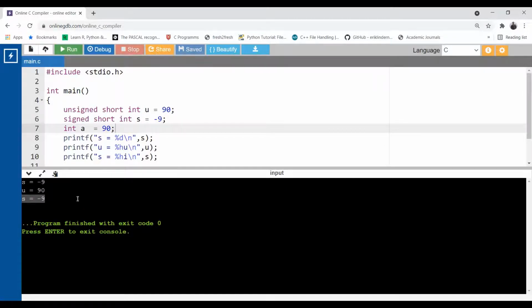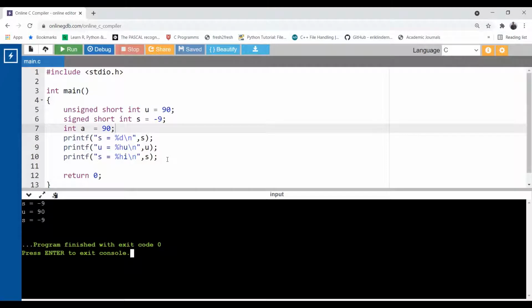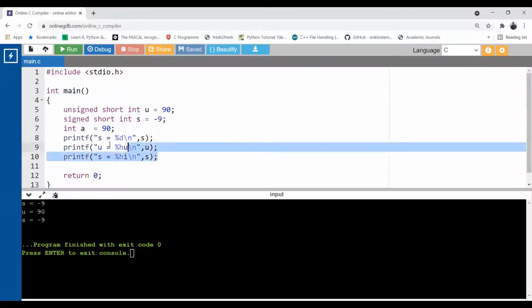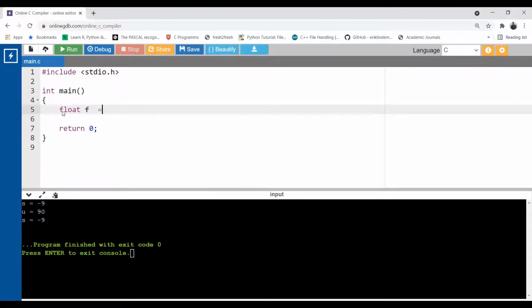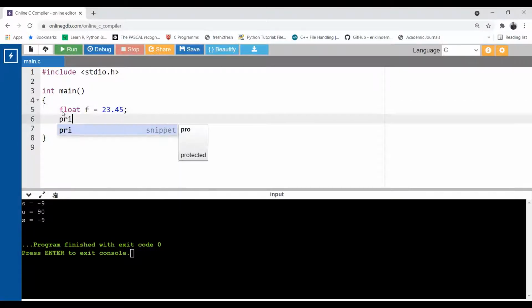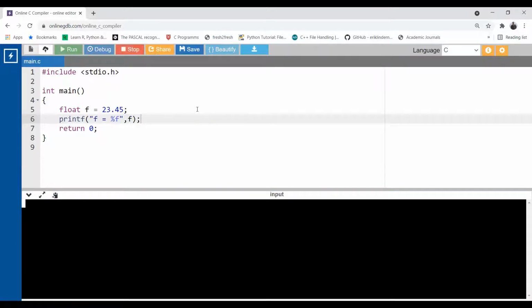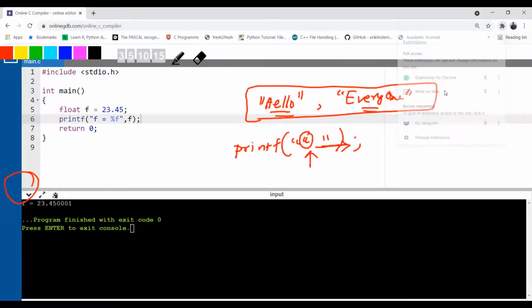So these are the format specifiers that you can use according to the data type, especially for the integer. Let's see the other format specifiers with floating point numbers. So now I'm declaring a float f equal to, suppose, 23.45. Correct? Okay. So which format specifier can we use to print this float number? %f. So I am writing f equal to %f, and I'm going to print the value of f. Let's see what is happening. When you use %f, I get the exact number, but look carefully in the output. It is not only 23.45, I get 23.45 with some extra information.